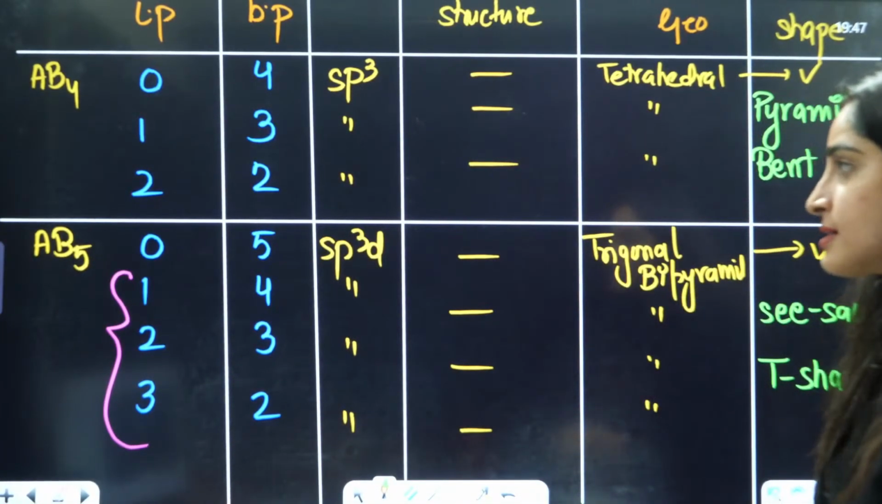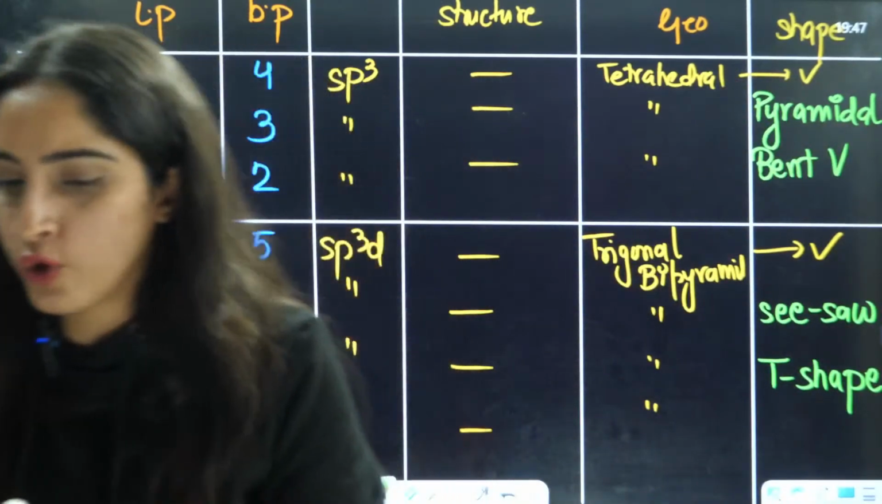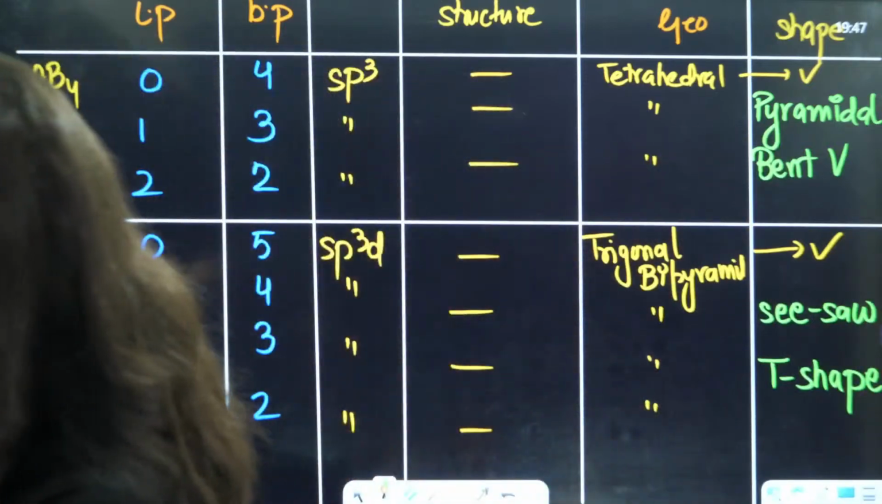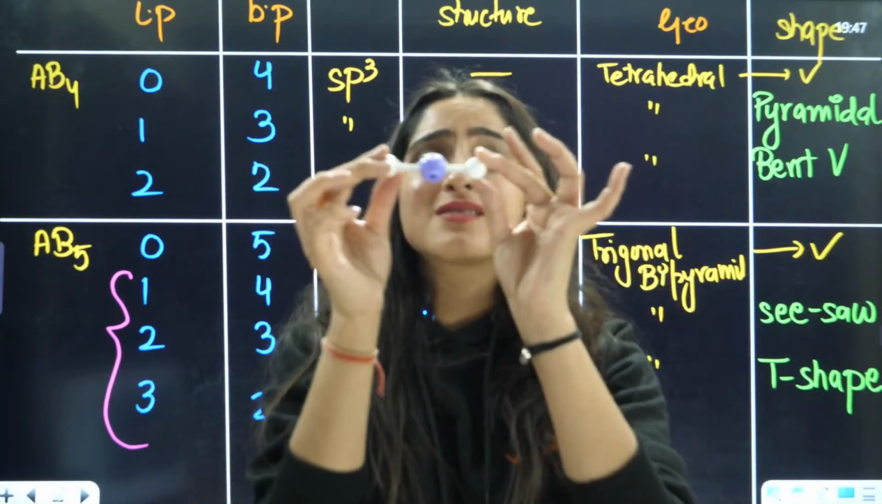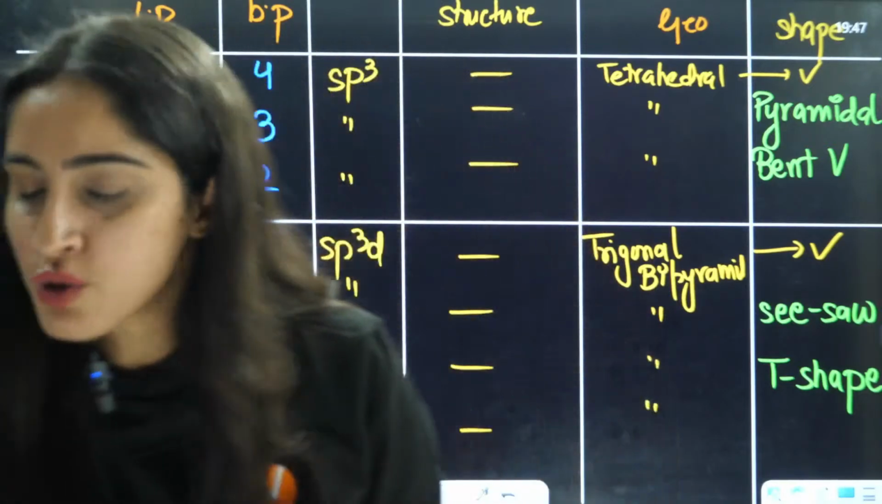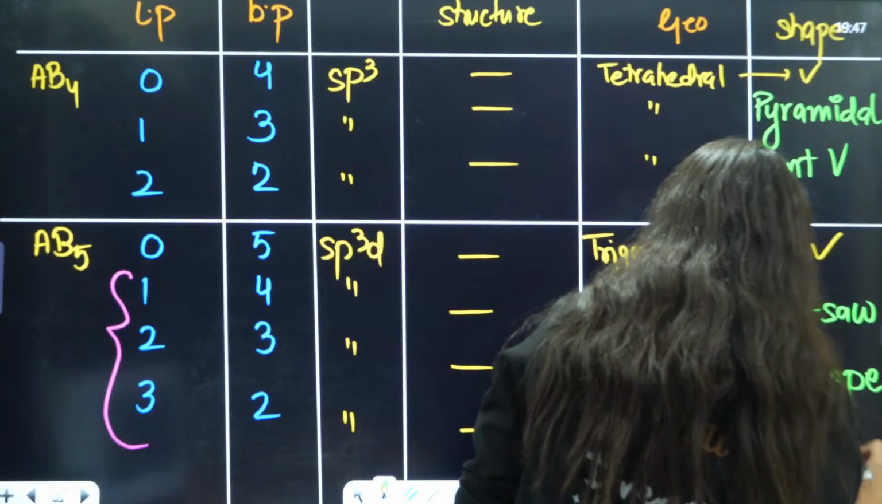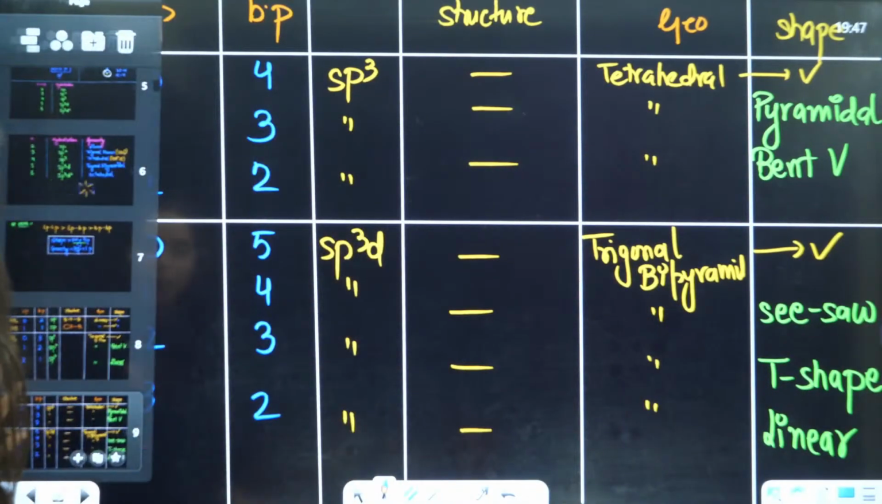The next one is when you have three lone pairs. Three lone pairs means one more bond pair will be replaced by a lone pair. So now what shape will you have? This is nothing but a linear shape. So the answer is linear shape.